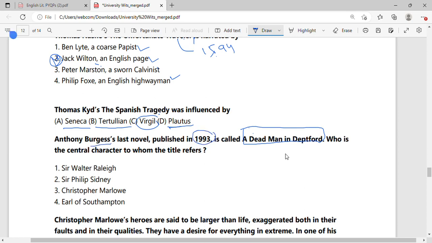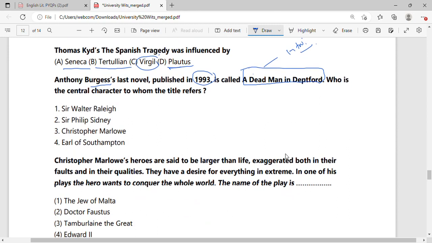So I wanted to go through this novel, read its introduction at least, even though I have discussed this in the study material. If you will not be referring to that, please read its introduction part on Wikipedia. Here he discusses Christopher Marlowe, who is a very important character here.